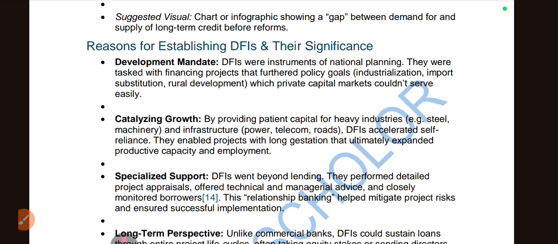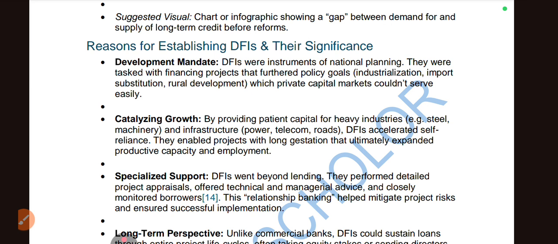Reasons for establishing DFIs and their significance. Why did the government establish DFIs? What is the importance of these DFIs? Development mandate: DFIs were instruments of national planning. They were tasked with financing projects that furthered policy goals like industrialization, import substitution, and rural development, which the private capital market couldn't serve easily.